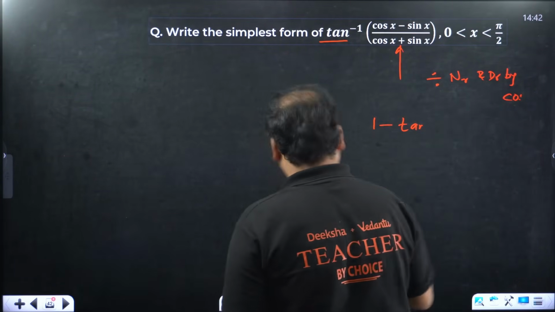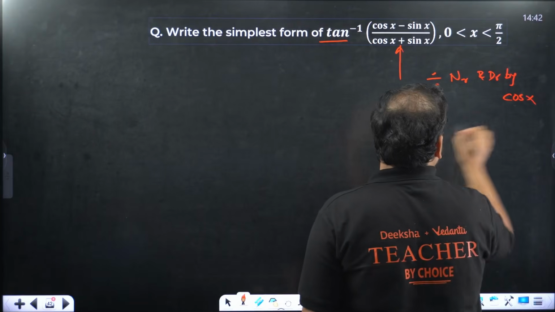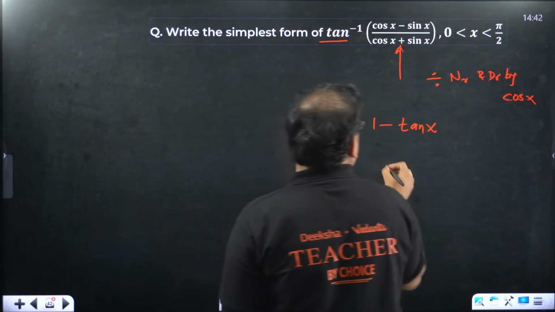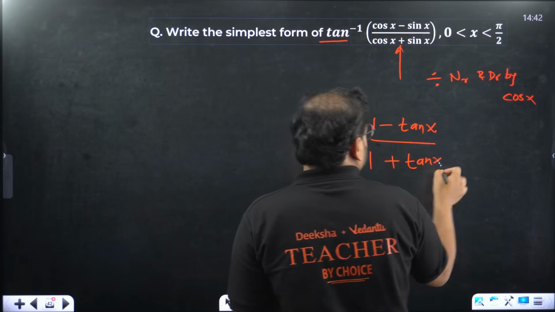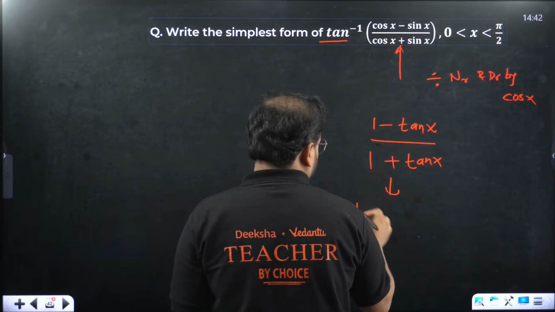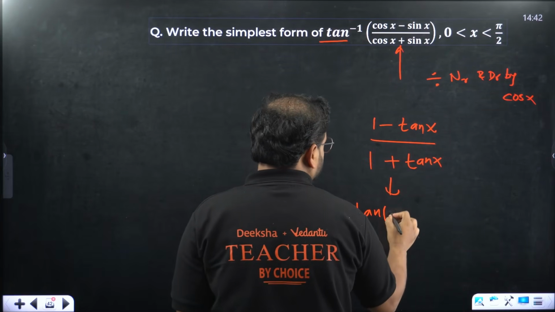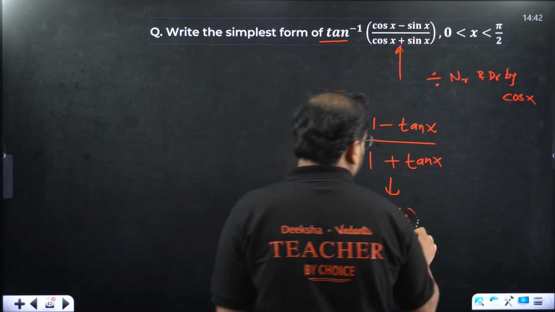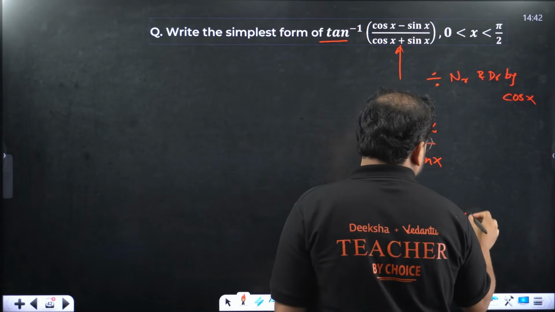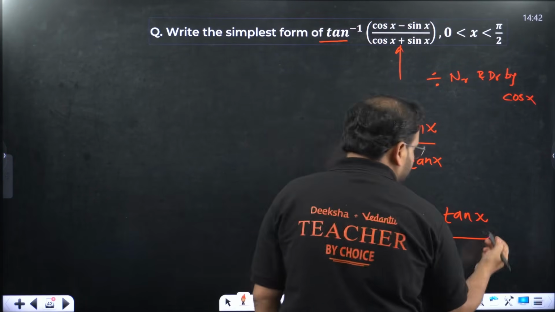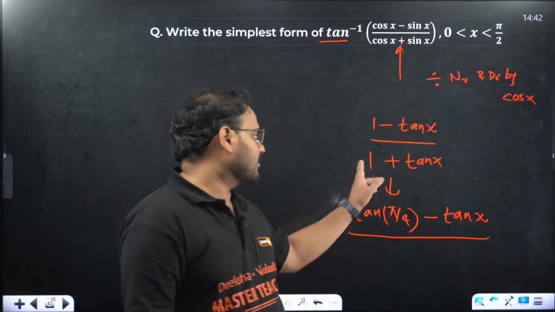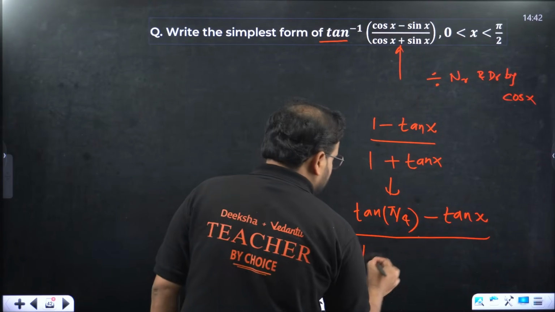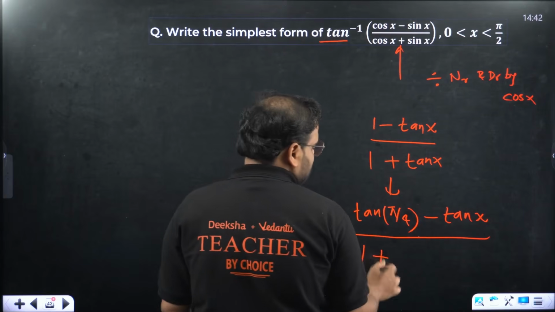X is there, right? 1 minus tan x, 1 plus tan x. What is the formula for this? Can you remember? Yes, sir. Tan of pi by 4 minus, just since I'm teaching you today, so I will be little bit more helpful. I'm writing every single step. 1 is tan pi by 4. This will be again same thing. 1 as it is now. For this, we'll write plus sign.